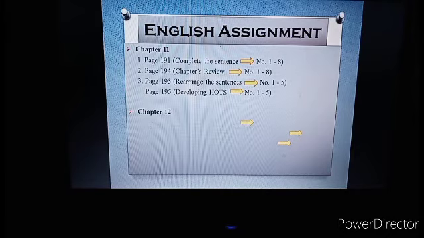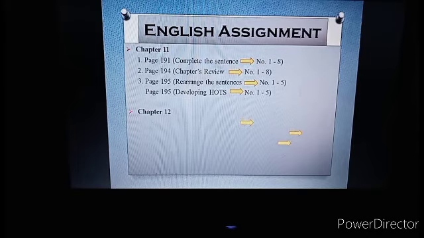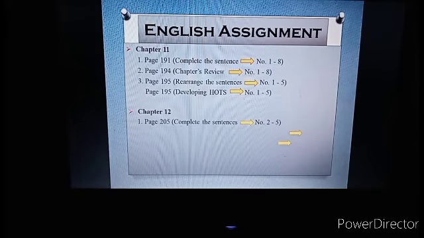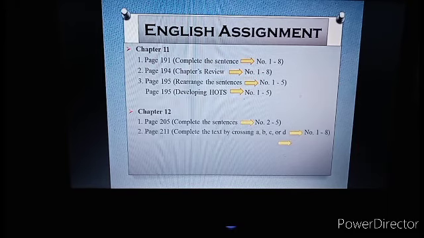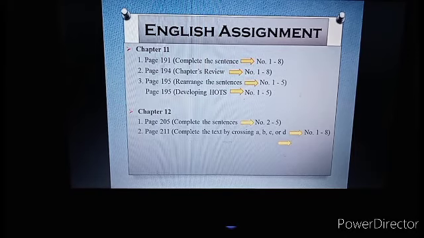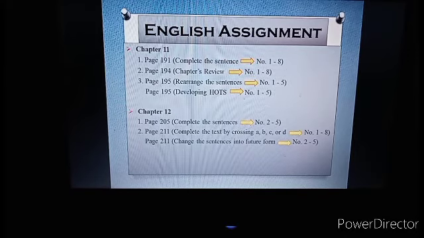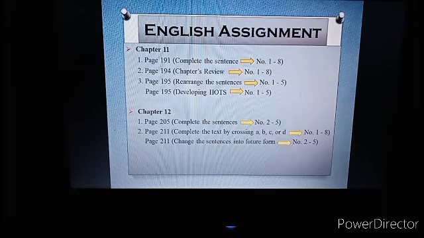That's on the chapter 11. How about chapter 12? Look at page 205, complete the sentences, number 2 until number 5. And then page 211, complete the text by crossing A, B, C, or D, number 1 until number 8. And then page 211, change the sentences into future form, number 2 until number 5.